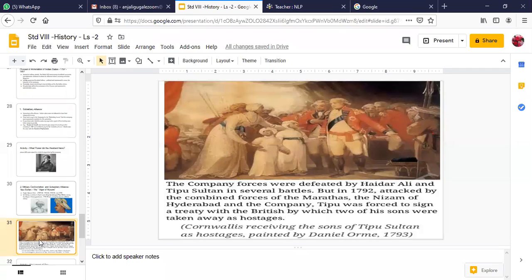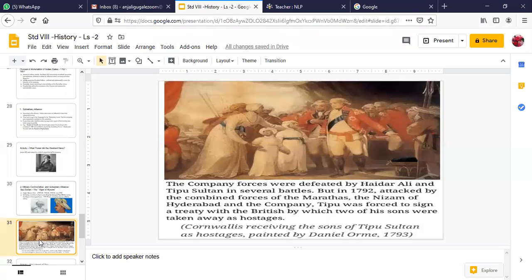You can see, children, in this picture, two of his children were taken away as hostages by the British so that Tipu does not attack the East India Company again. And here in this particular picture, you can see Lord Cornwallis receiving his two sons, the two sons of Tipu Sultan, in the year 1793 as hostages. This painting is painted by Daniel Orme.